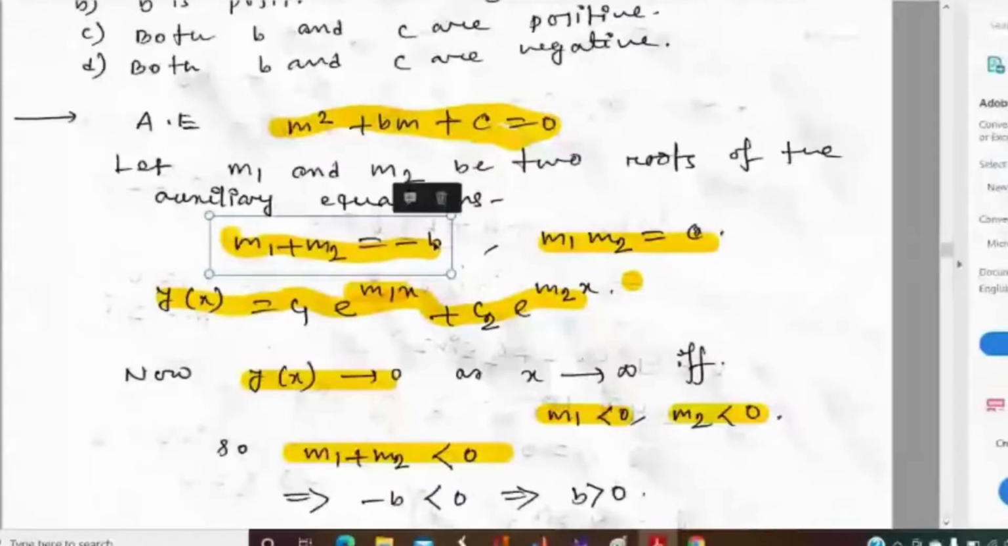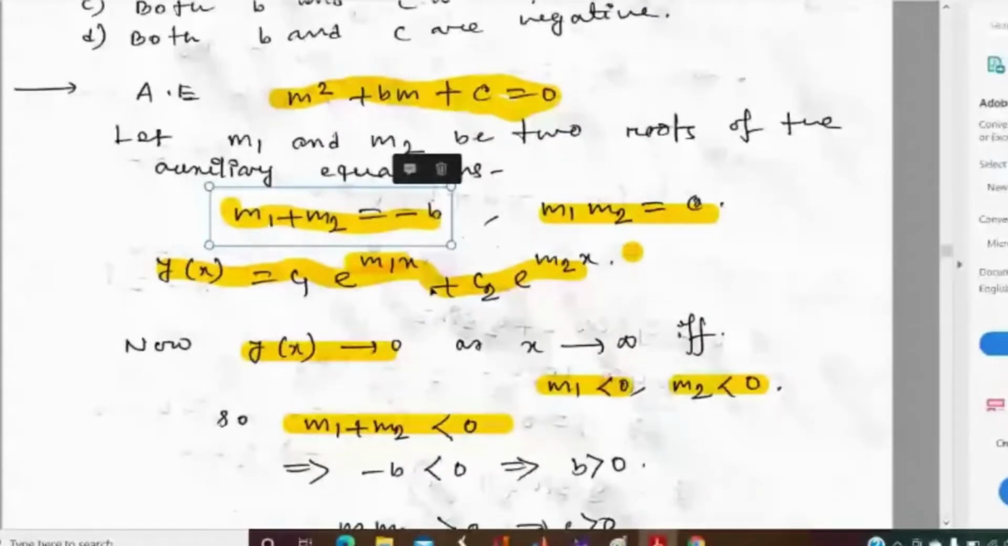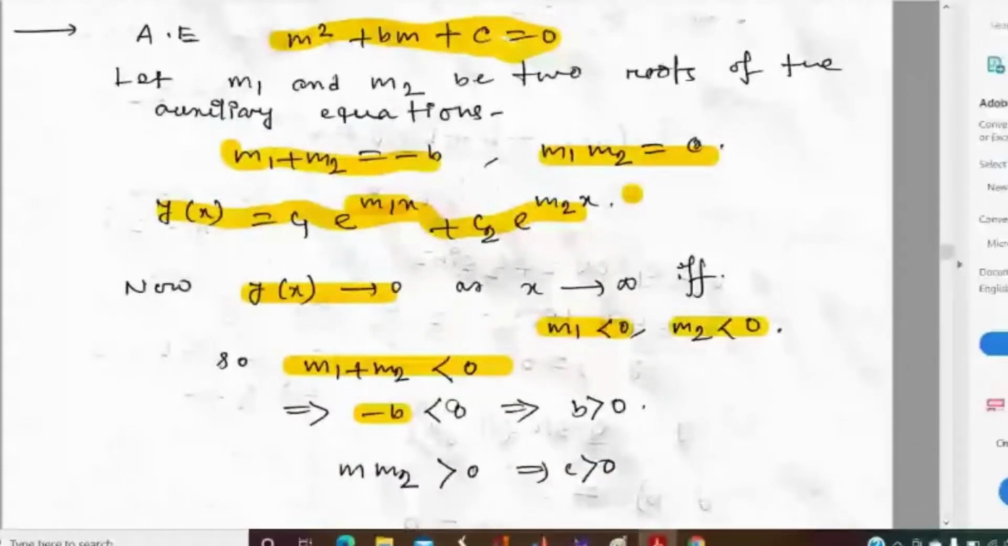What is the value of m1 plus m2? The value of m1 plus m2 is minus b. So minus b is less than 0, and if we multiply by minus on both sides, we get b greater than 0. And m1 less than 0 and m2 less than 0.